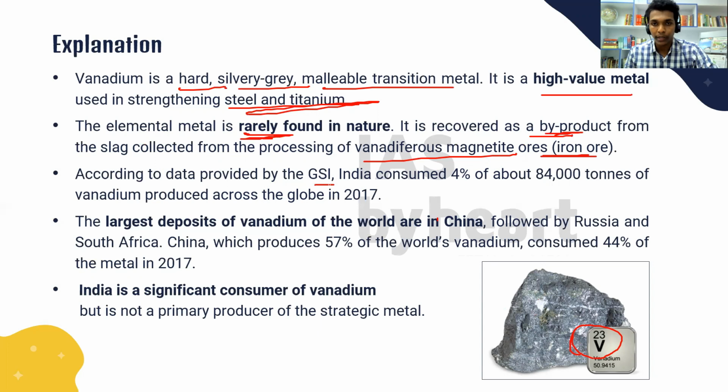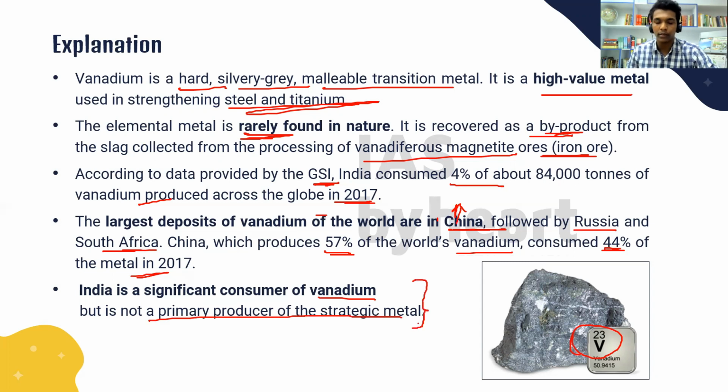According to the data provided by Geological Survey of India, India consumed 4% of total vanadium produced across the globe in 2017. The largest deposits of vanadium are found in China. So that is why China is the leading producer of iron and steel in the world. And this was followed by Russia and South Africa. China produces 57% of the world's vanadium, and it also consumes 47% of the metal. India is a significant consumer of vanadium, but is not a primary producer of the strategic metal.